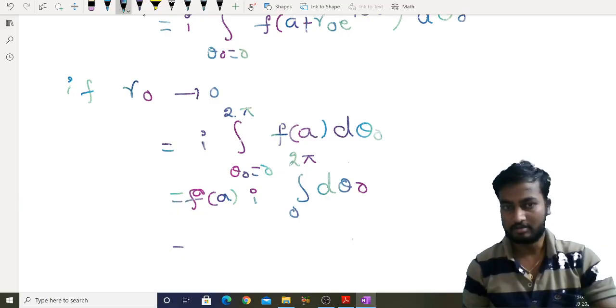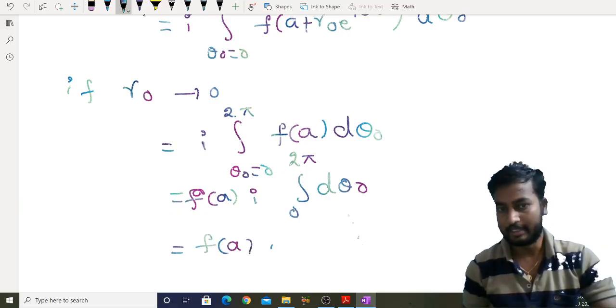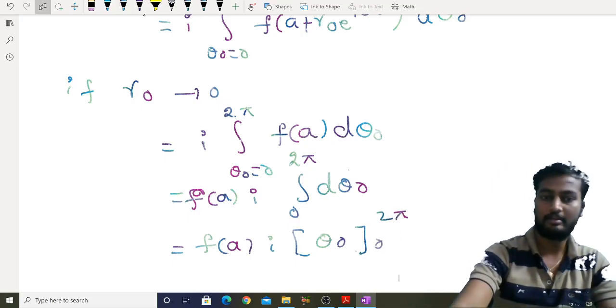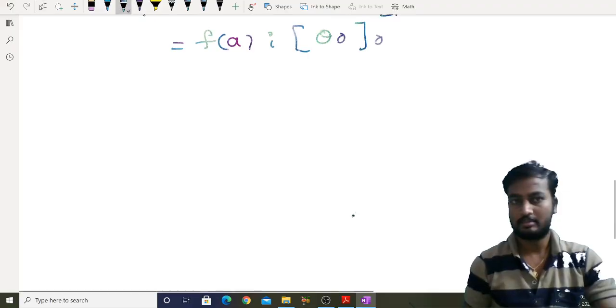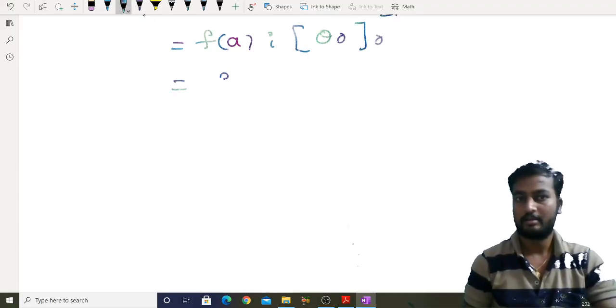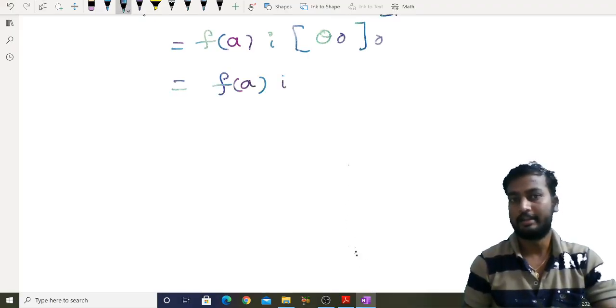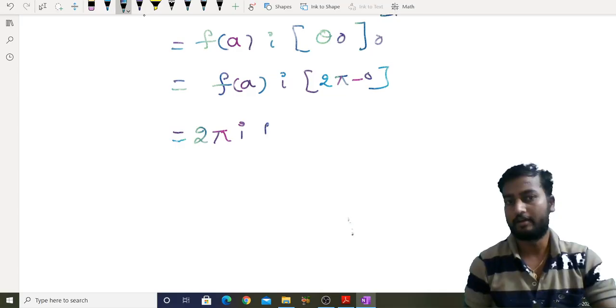Which is equal to f of a into i into theta naught within the limits 0 to 2 pi, which is f of a i into 2 pi minus 0. So then this can be written as 2 pi i f of a.